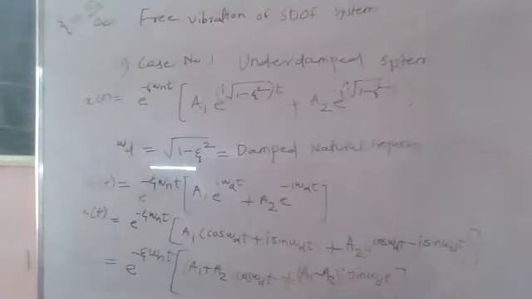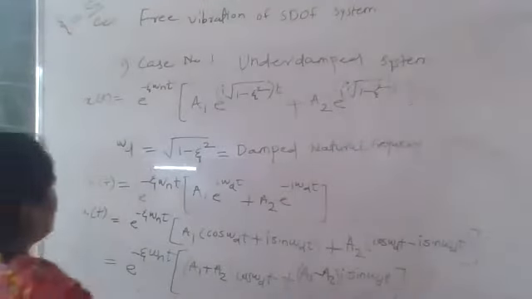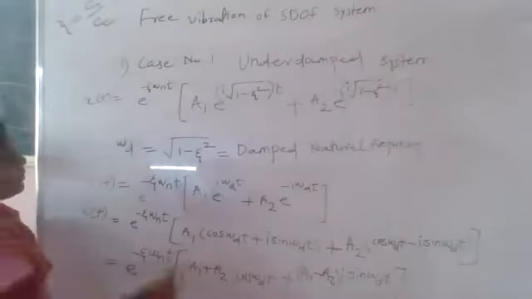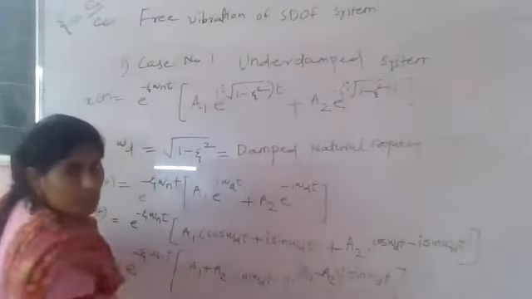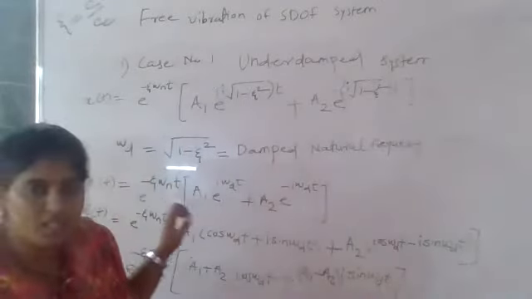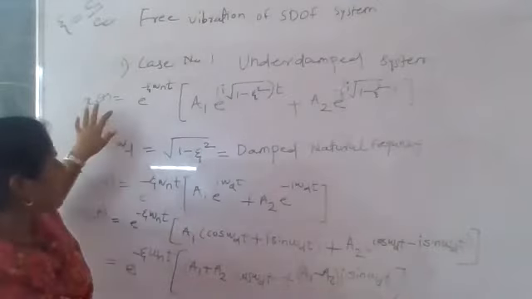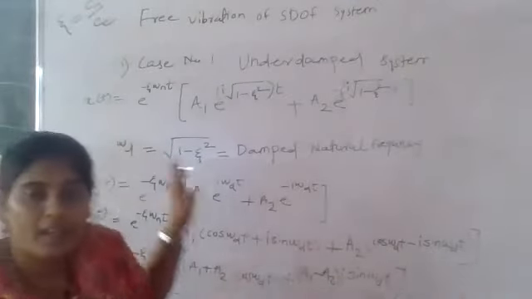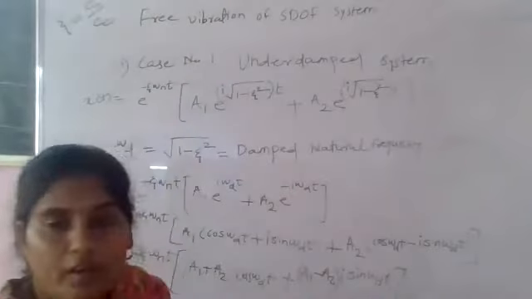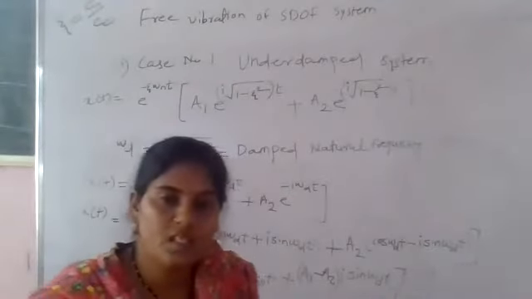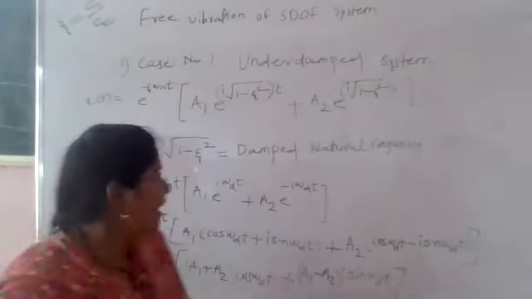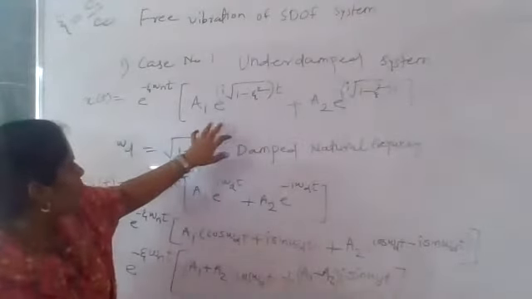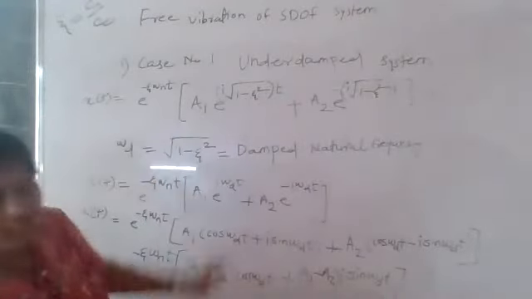So write down this. See, once again I will tell here. Case number 1, which is case number 1 for the underdamped system. For the underdamped system, what was our initial equation? X of t in terms of a1 into e raised to s1t plus a2 into e raised to s2t. This is what I have put up here. After putting this up, what did we do?